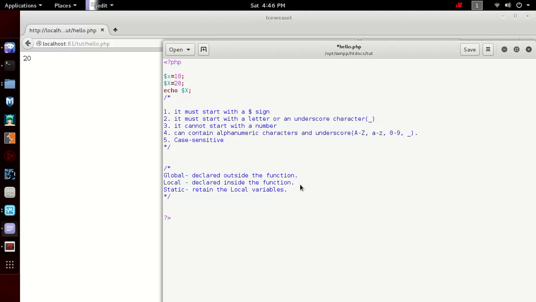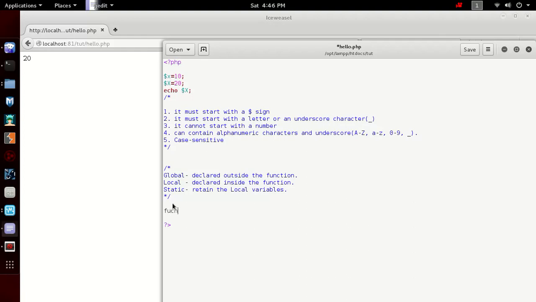And if we want to retain the value of a local variable, we need another scope. It's called static. Normally, when a function's execution is completed, the local variables get removed. So if we don't want them to be removed, we can use the static keyword in front of that variable. Like you can see, these both are global variables.